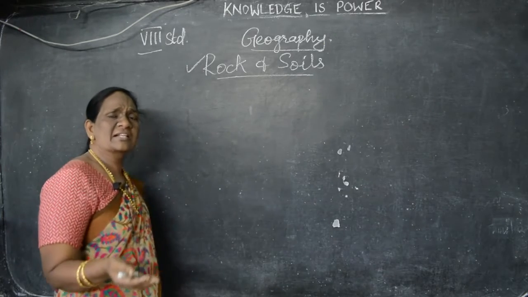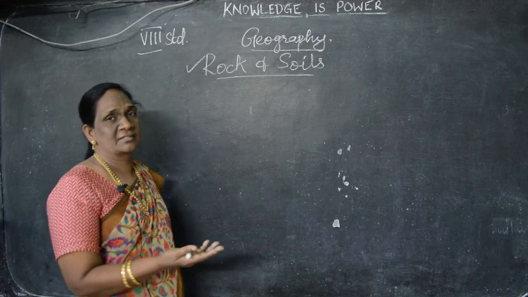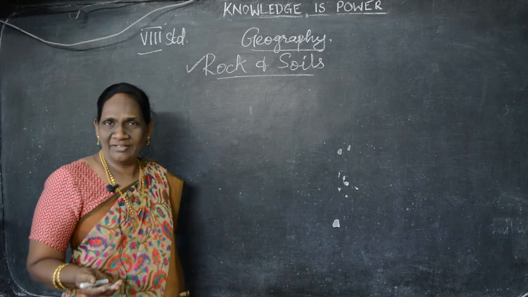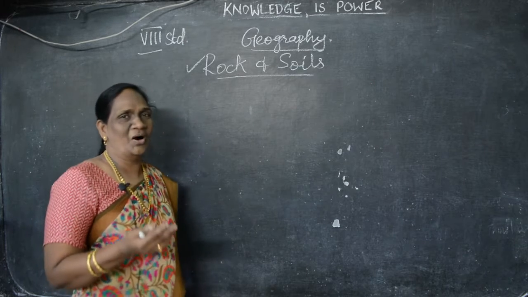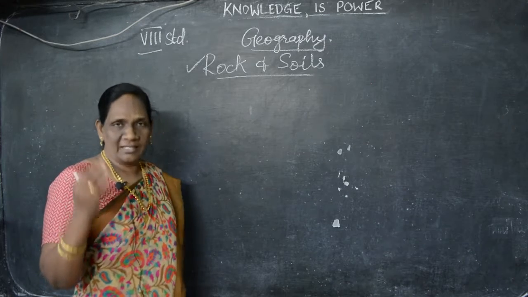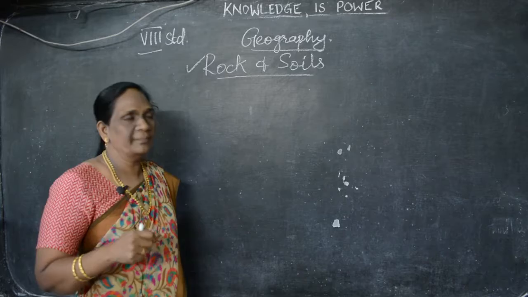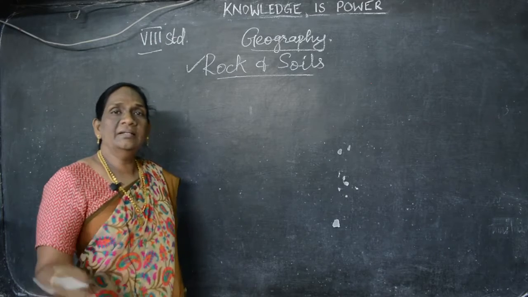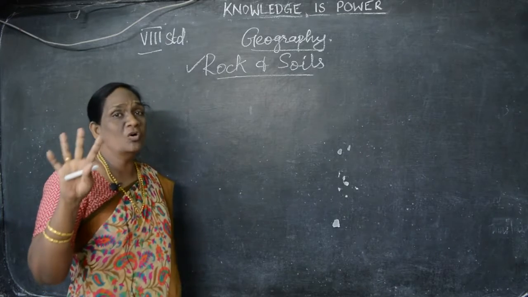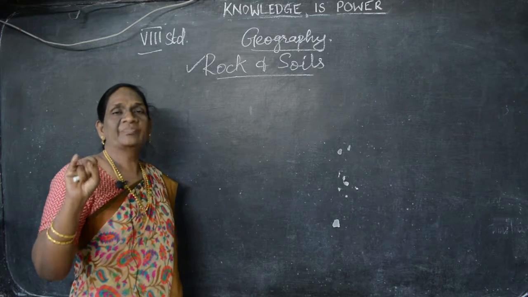In the previous classes, you studied already about our Earth is a planet. Do you know? Yes, you all know. How many planets are there? 8 planets. Among the 8 planets, our Earth planet is in the 3rd place in the solar system. Okay. So, in the Earth there are 4 spheres. What are they?